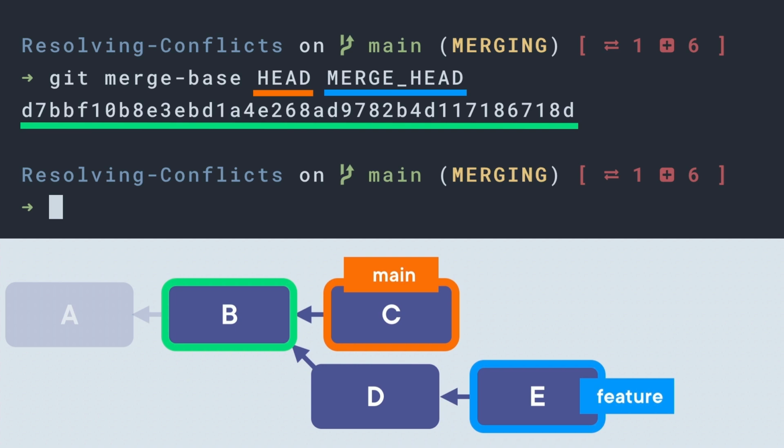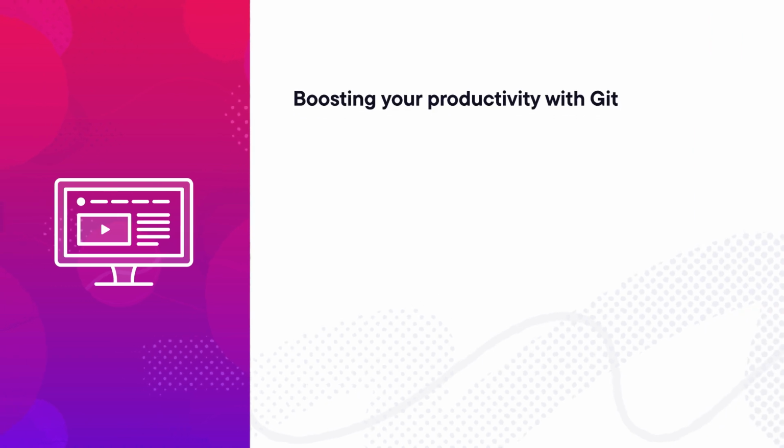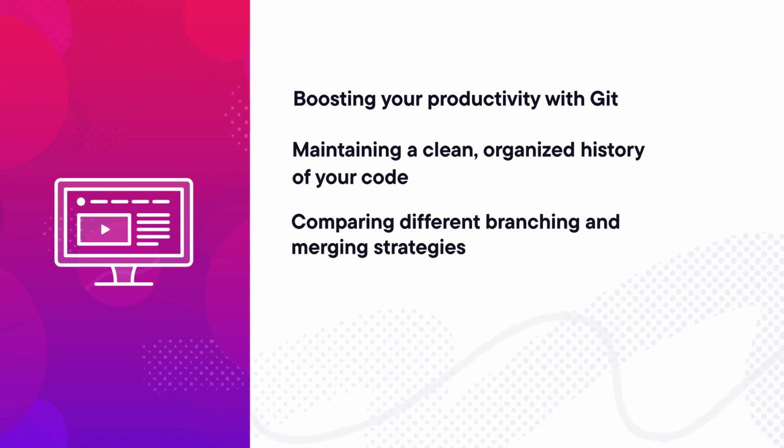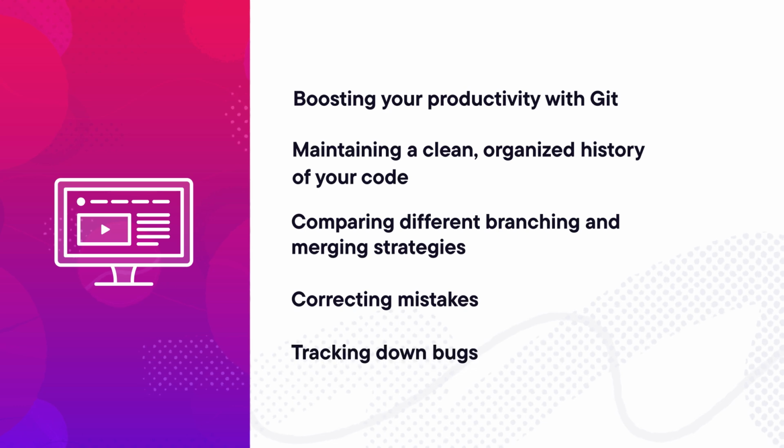Some of the major topics that we will cover include boosting your productivity with Git at the command line, maintaining a clean, organized history of your code, comparing different branching and merging strategies, correcting mistakes and recovering lost commits, tracking down bugs through your project's history.